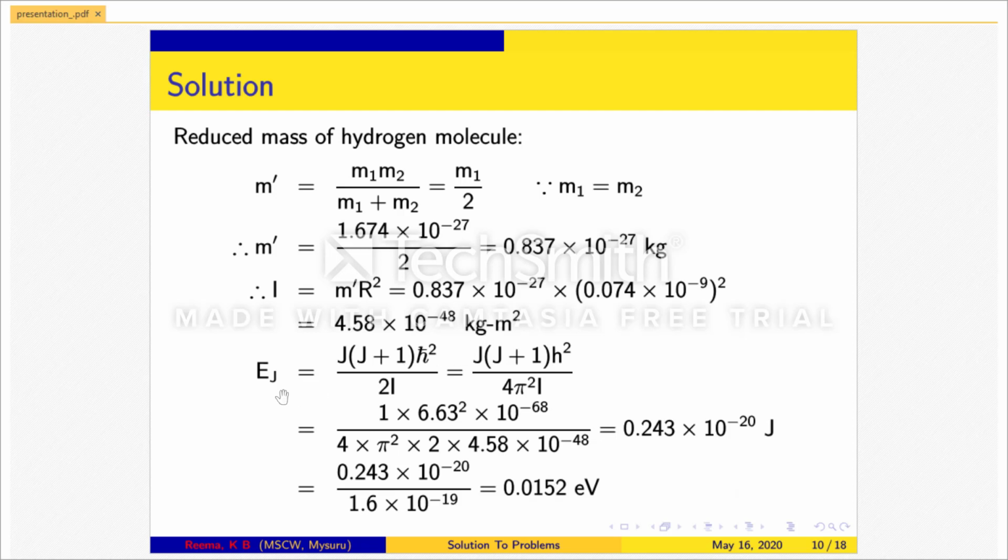Now, you can express rotational energy as J into J plus 1 times h cross square by 2I. We know that h cross is equal to h by 2 pi. Substituting the value of h cross in the expression for rotational energy, we get E suffix J is equal to J into J plus 1 times h square by 4 pi square I. Substituting the values of J, h square, pi square and I in the expression for E J, we get the value of rotational energy as 0.0152 electron volt.